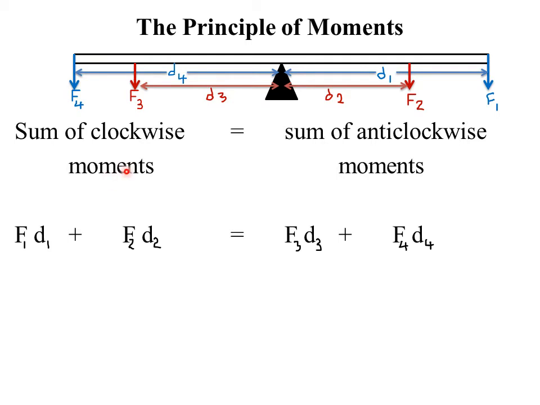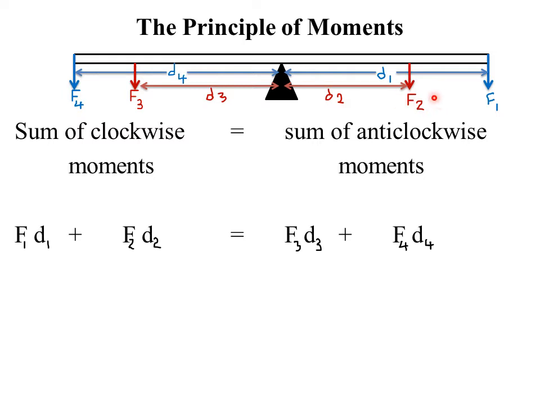So we are saying that moments to the right hand side constitute the clockwise moments, or moments that cause the bar to move in a direction similar to that of a clock. Whereas the moments to the left hand side constitute the anti-clockwise moments.